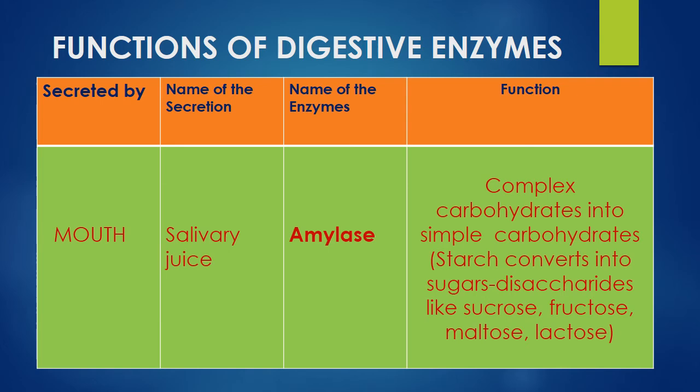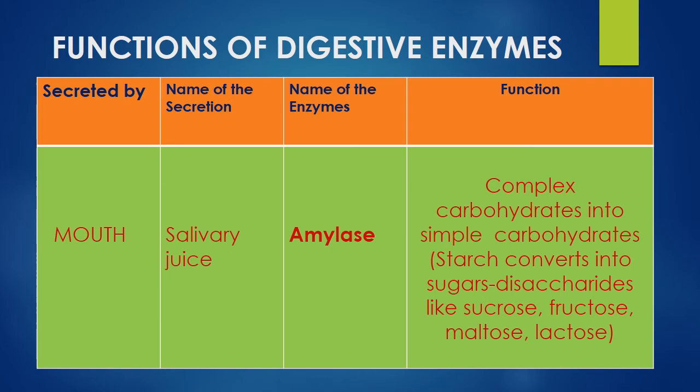Now let's discuss the different enzymes secreted in our body which help in the process of digestion. The first enzyme is amylase. This amylase enzyme is secreted in the mouth. So it is secreted by the mouth. The name of the secretion is salivary juice, containing the amylase.